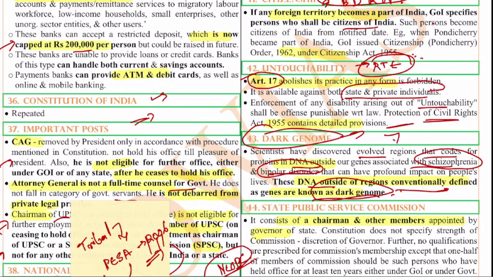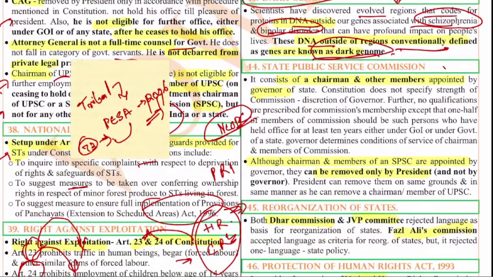Next one, the State Public Service Commission. It consists of a chairman and other members appointed by the governor of the state. The Constitution does not specify the strength of the commission, which is at the discretion of the governor. Further, no qualifications are prescribed for membership, except that one half of the members should be persons who have held office for at least 10 years either under the government of India or under the government of the state. Although the chairman and members are appointed by the governor, they can be removed only by the president and not the governor. So remember this. We have discussed this already.